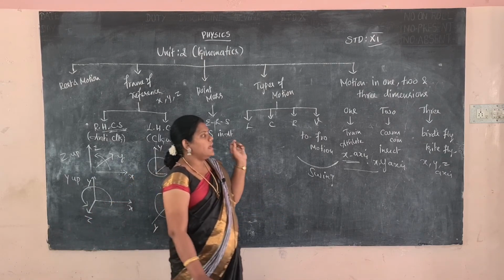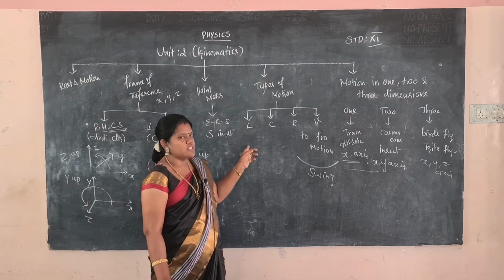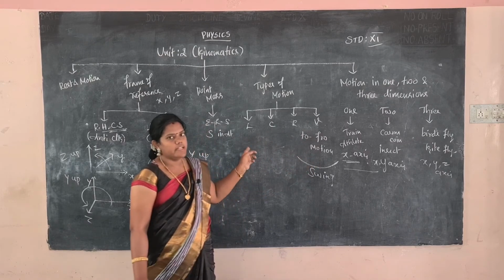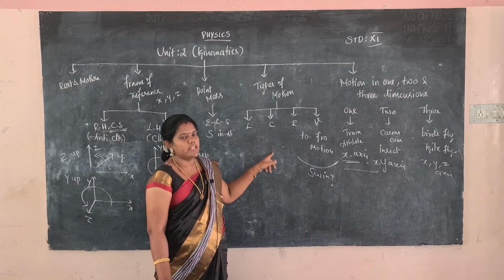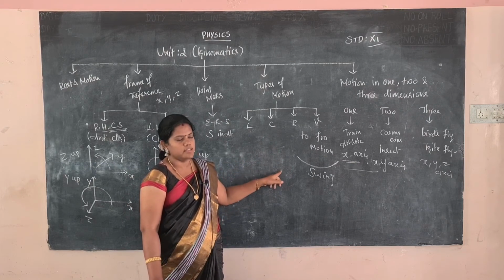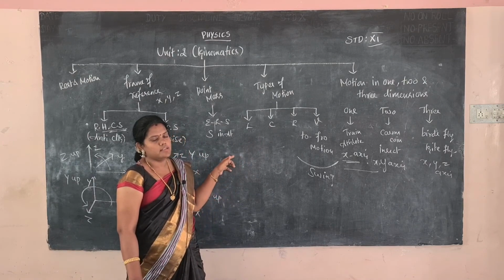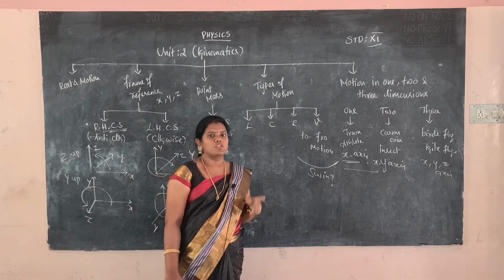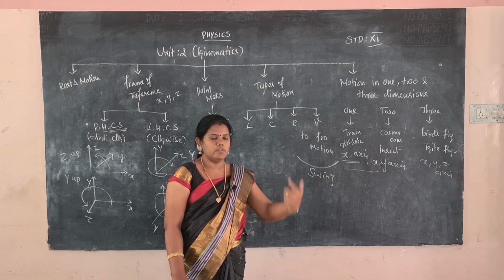And then I will explain the types of motion. The types of motion are linear motion, circular motion, rotation motion, and vibrating motion. Linear motion means one thing is moving in a straight line. Circular motion means one thing is moving to make a circle. Linear motion means an athlete running on the road, or a train moving on a track. And circular motion means one stone attached with a string forming a circular motion.